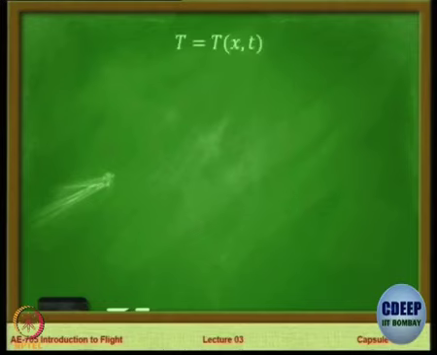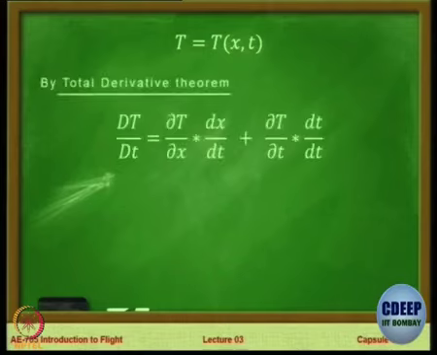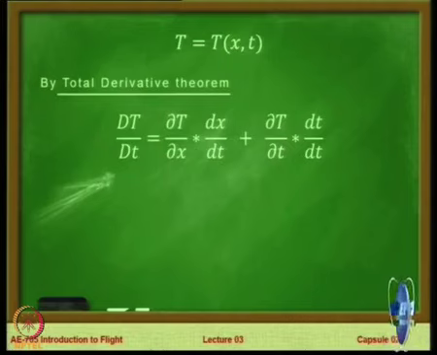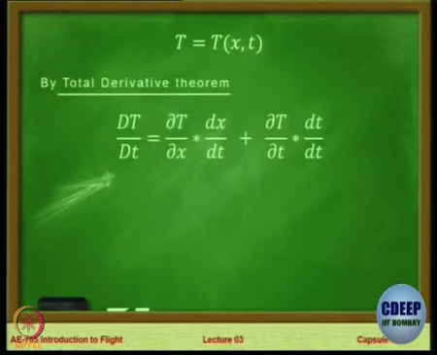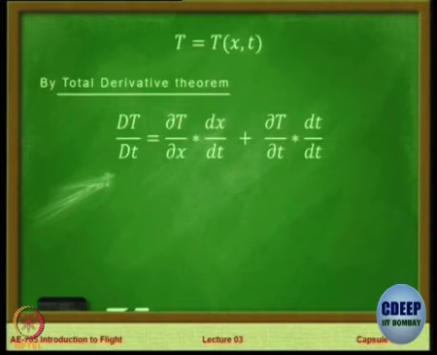Back to the green board. So temperature T is a function of location and time. There is something called the total derivative theorem, which says that if a parameter such as T depends on two parameters, then to find the total derivative of that property, capital T, you take the partial derivative of T with x, the distance, times dx by dt, and then add the partial derivative of T with time times dt by dt. So this is called the total derivative theorem.